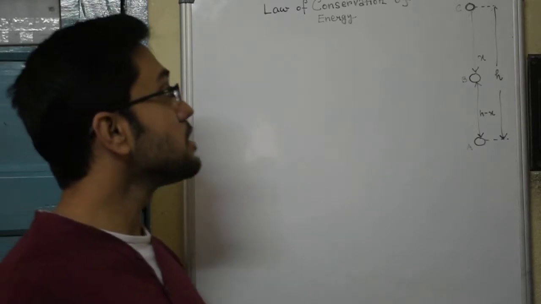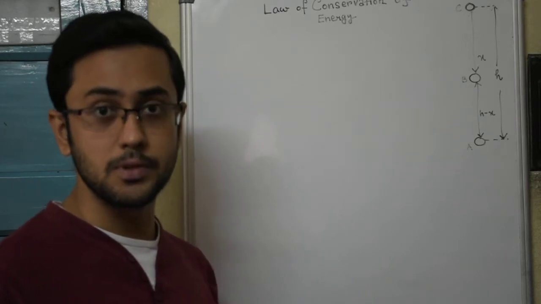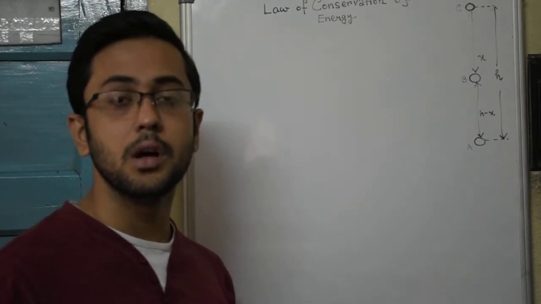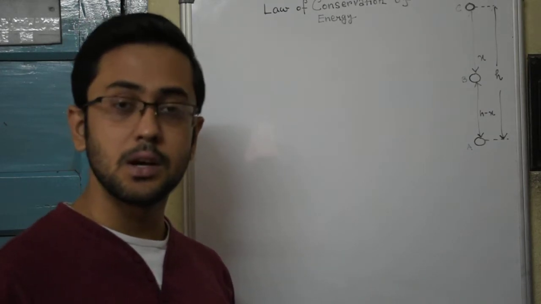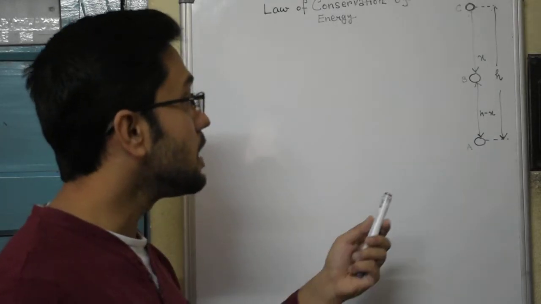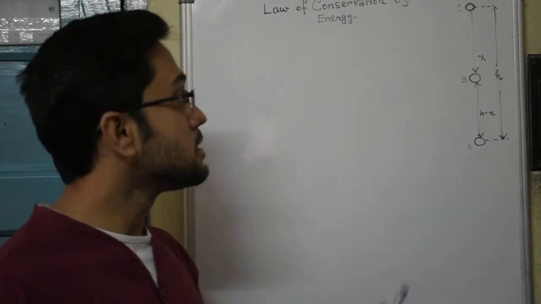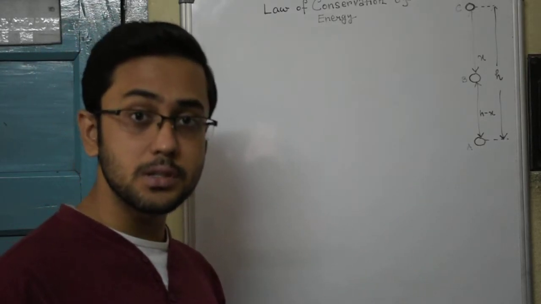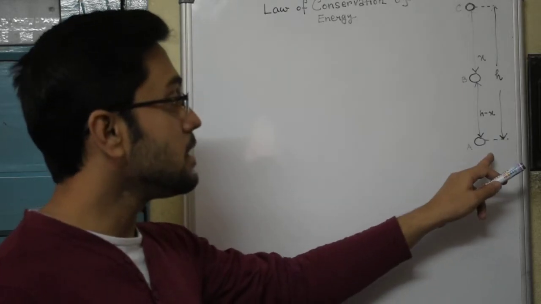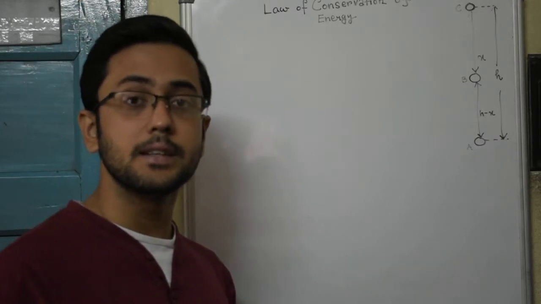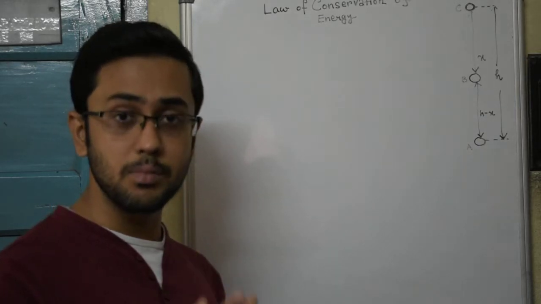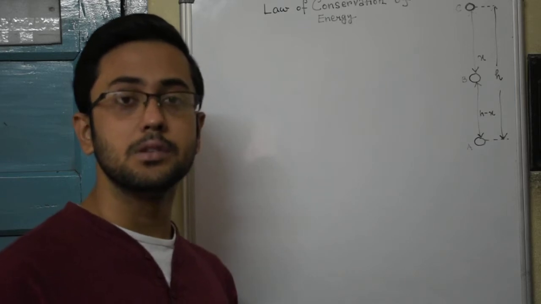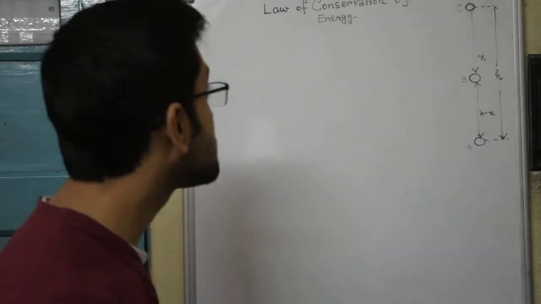Now, this law of conservation of energy, how can it be proved? As per your syllabus, there are two situations in which the proof of the law of conservation of energy is discussed. One of the situations is any object, in this case a ball, that is dropped from a height h, and we analyze its motion at different positions of this journey until it reaches the ground. And then there is a second scenario where a simple pendulum swings from its mean position to its extreme position and back. So these are the two cases we are going to discuss.